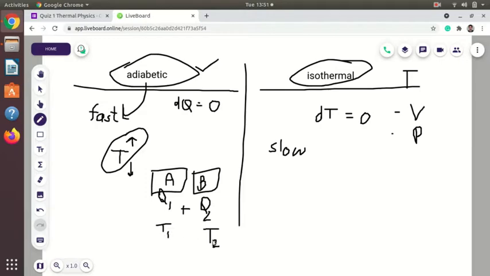We will calculate an average temperature. Suppose the temperature of this water is 10 degrees and the temperature of this water is 50 degrees. If we add them together, the temperature will not be 60 degrees; it will definitely be less than 50 and more than 10. So it will be some average.